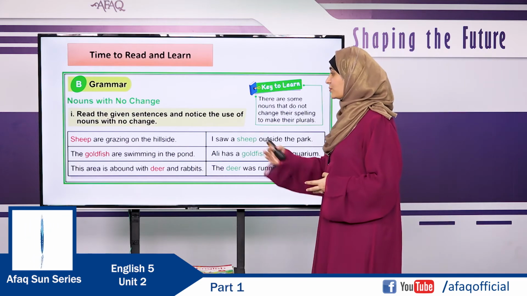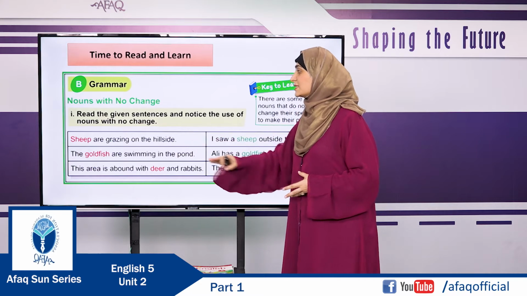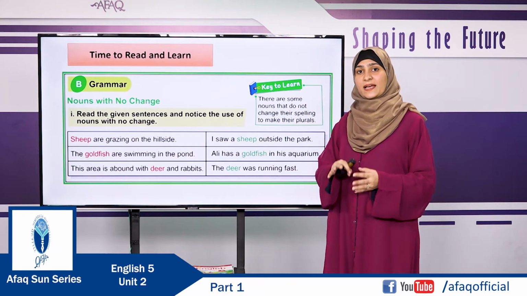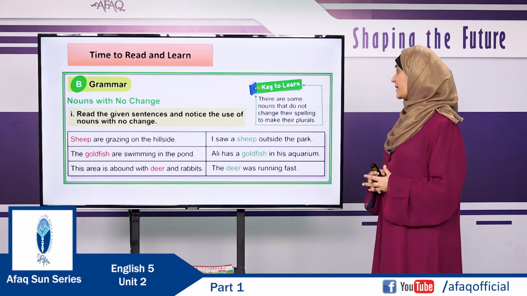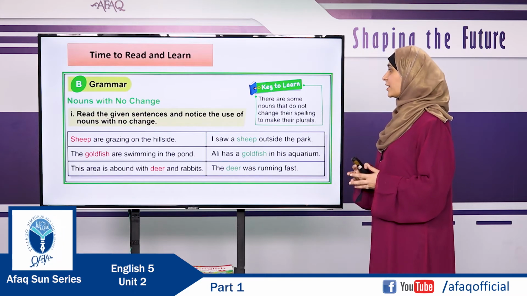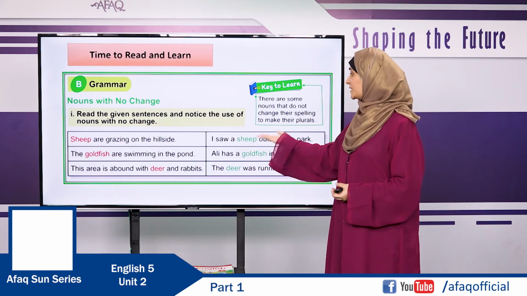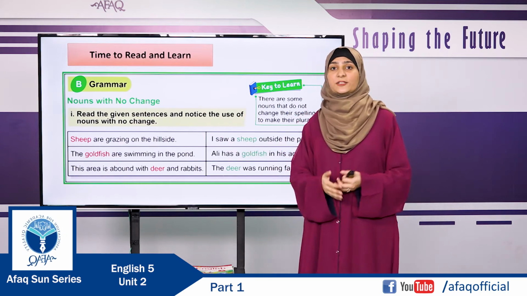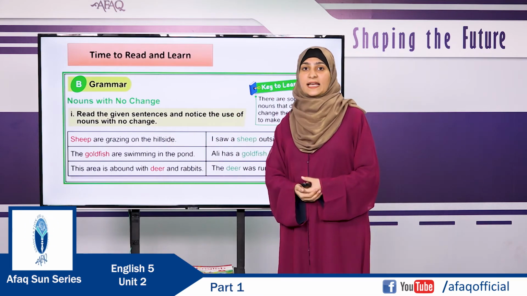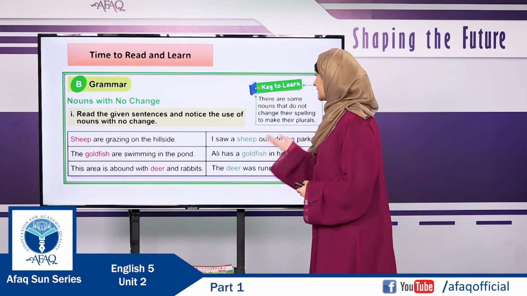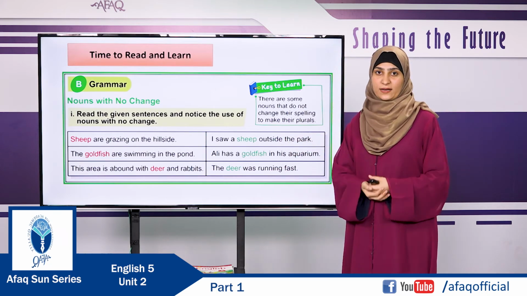Here are some nouns like sheep. Sheep are grazing on the hillside. And the same noun is used in this sentence: I saw a sheep outside the park. Now you will see in both sentences the noun sheep is used in 2 different ways. In this sentence, the sheep is used as a plural noun, and in this sentence, the word sheep is used as a singular noun.